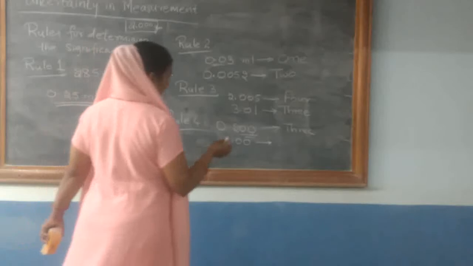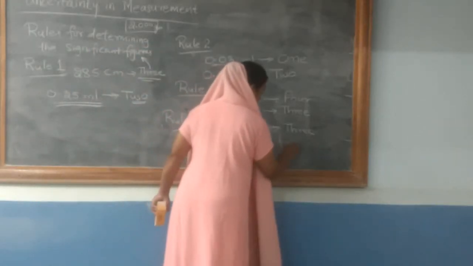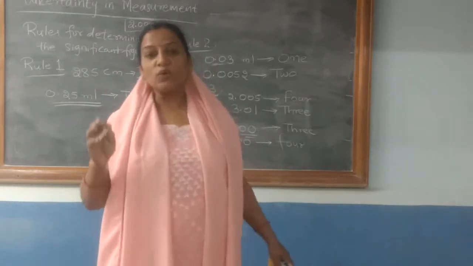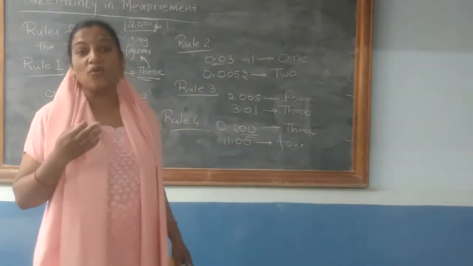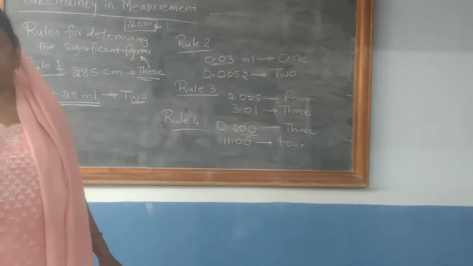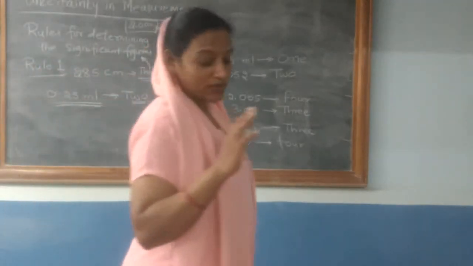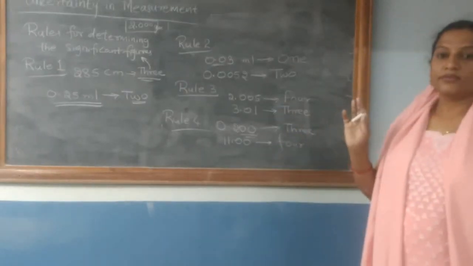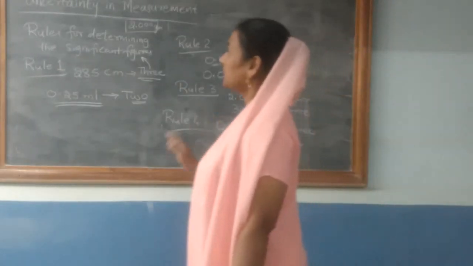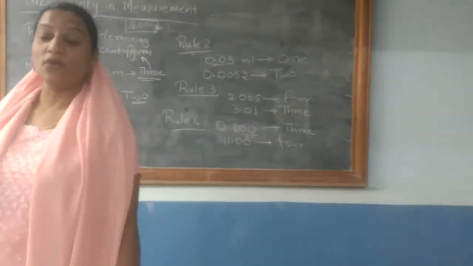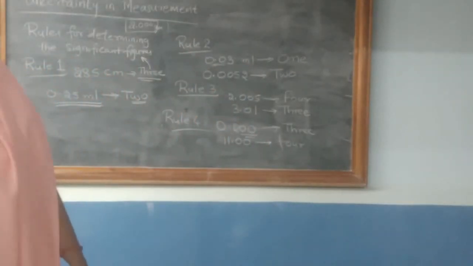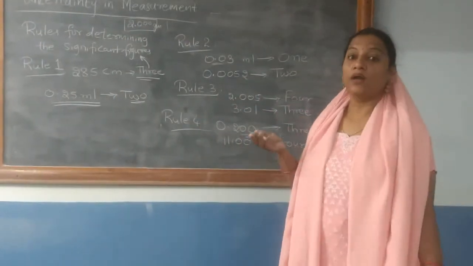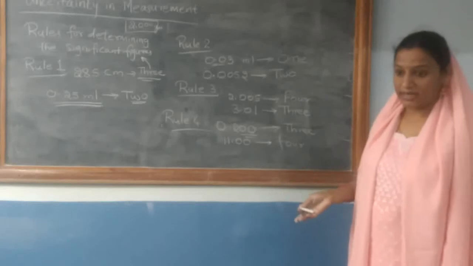Therefore, this reading has four significant figures. So what does the fourth rule state? Zeros at the end or right of a number are significant, provided they are on the right side of the decimal point. So these are the four rules which you need to remember for determining the number of significant figures. Otherwise, the terminal zeros may or may not be significant.